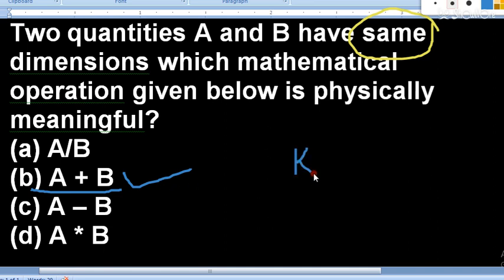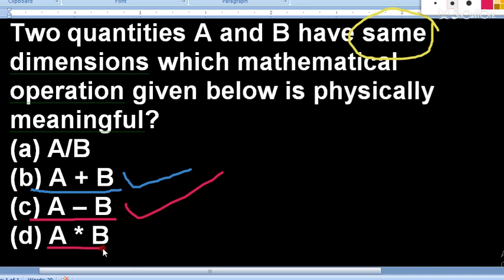So if A is kilogram, A is the mass, then B will be also mass, because they have the same physical quantity, they have the same dimensions. So kg plus kg is possible. This is the principle of homogeneity. We have discussed it earlier. So that means from the given options, A plus B is the possible, or you can say meaningful physical quantity. A minus B, this is also meaningful.